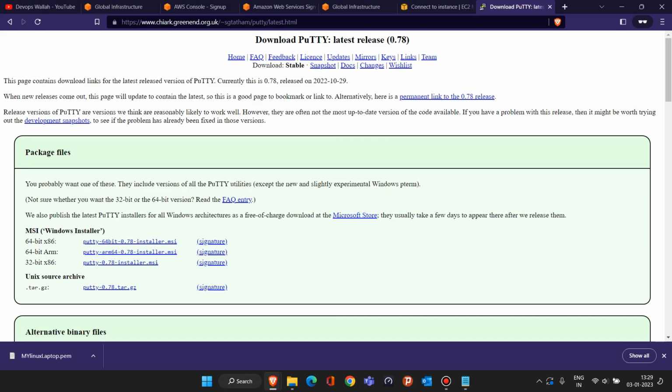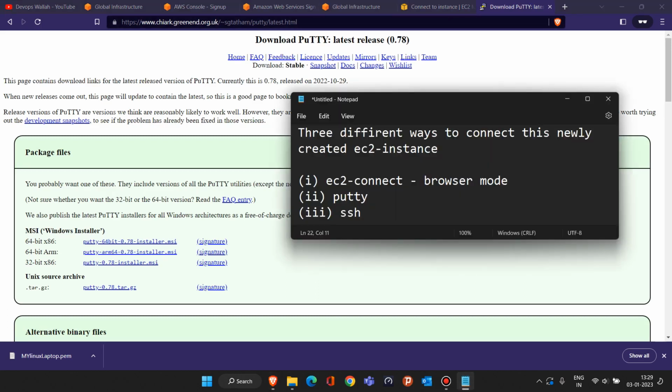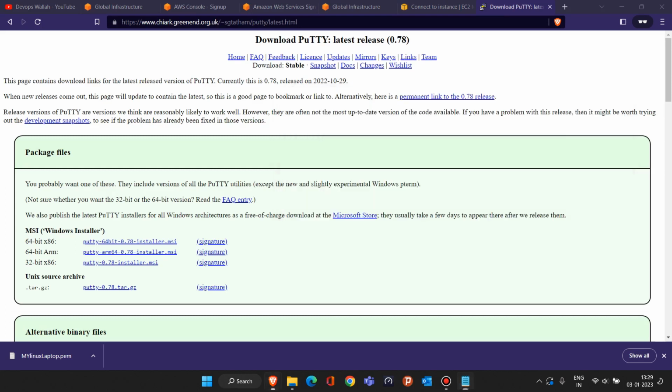For Mac people, if you want to connect to the Linux machine, you can go with the previous method, the EC2 Connect method. Windows people can go with this method and also the Putty method. And for Mac people, I am going to teach you one more method later, that is the SSH method.